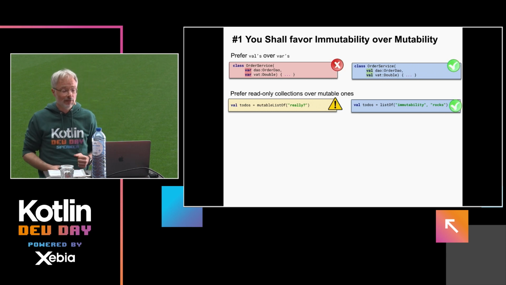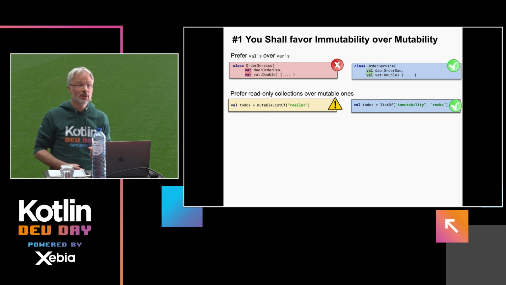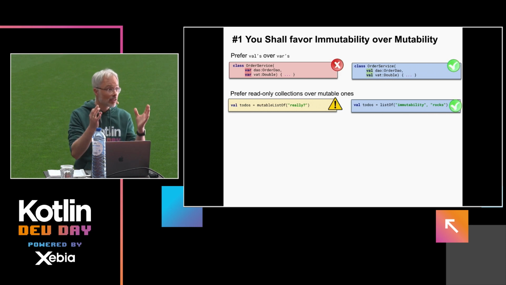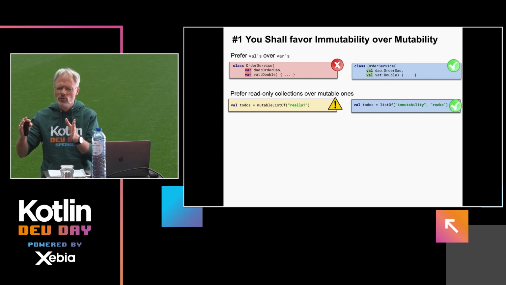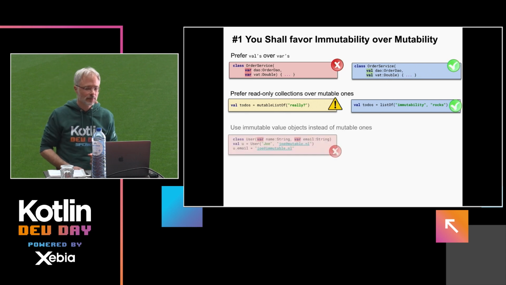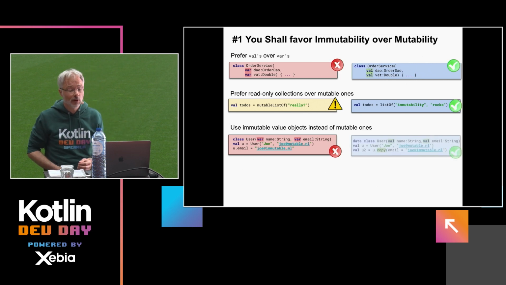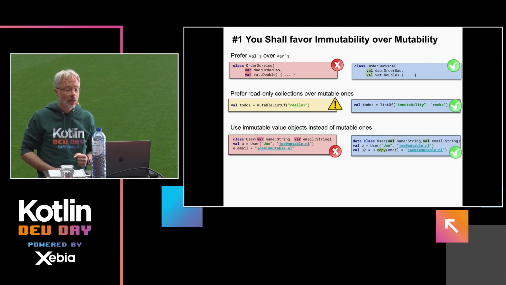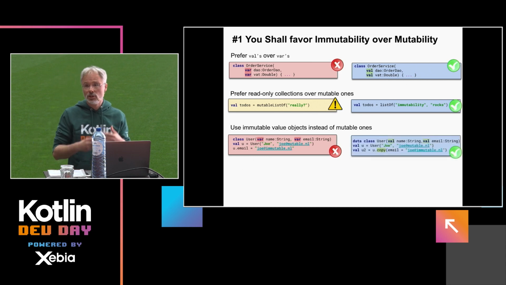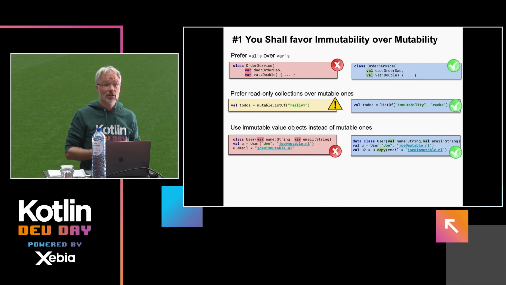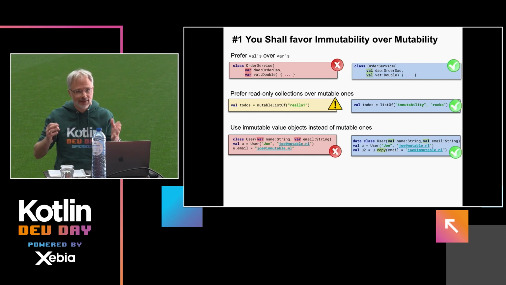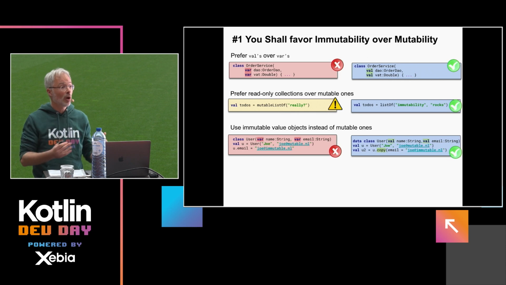That's why you have listOf. There's also a reason why Kotlin put the prefix mutable in front of the construction method of the mutable list, to make you aware: are you really sure you want to use mutability? Whenever you deal with domain logic, of course use your data classes, which allow you to still change your domain logic, change your domain state, but each change will result in a new object.